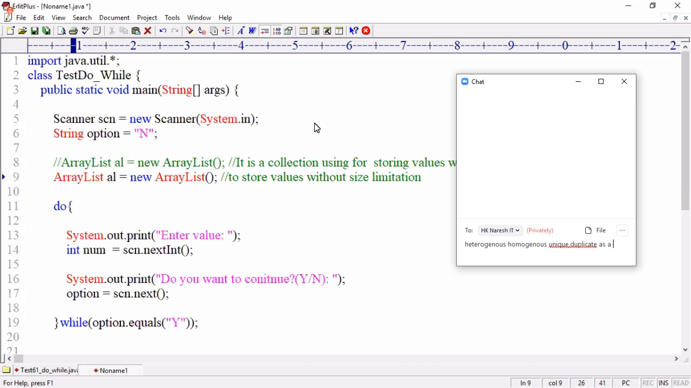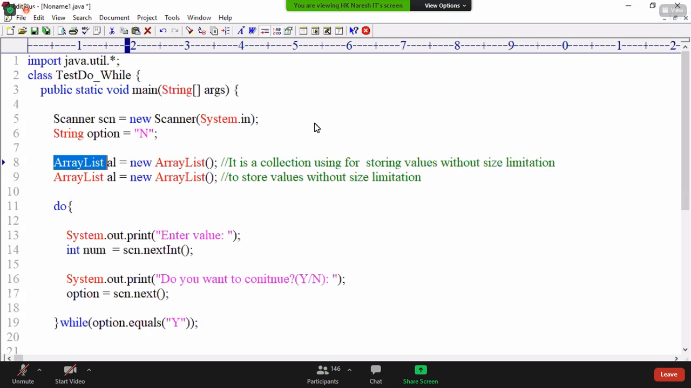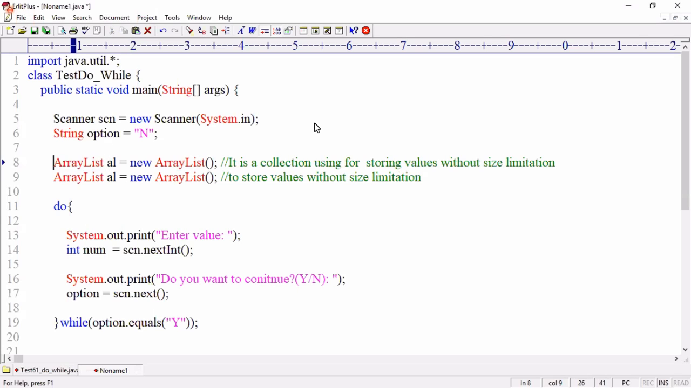Now, ArrayList AL equal to new ArrayList, when you write. Okay, the ArrayList class is available where? ArrayList is a predefined class. Like Scanner, the ArrayList class is also available in the java.util package.